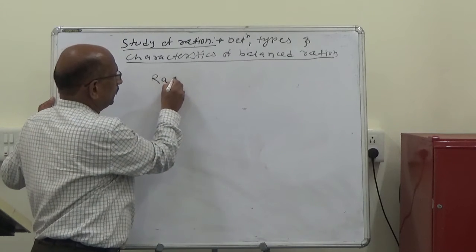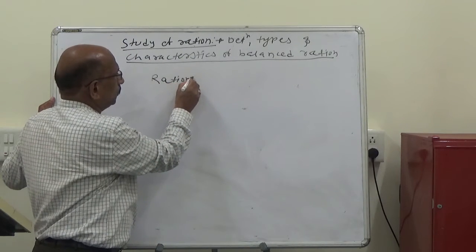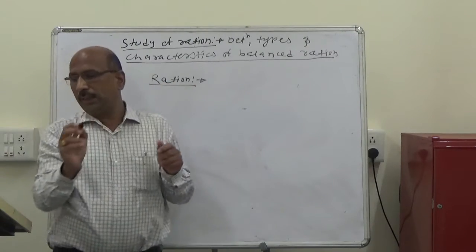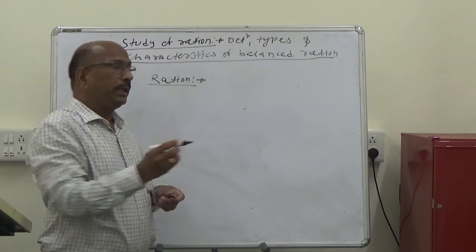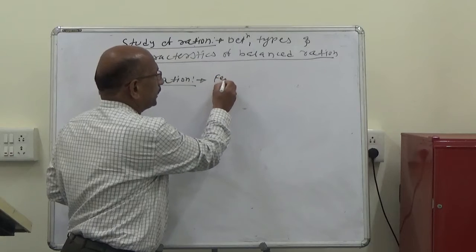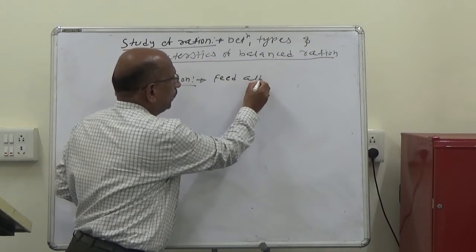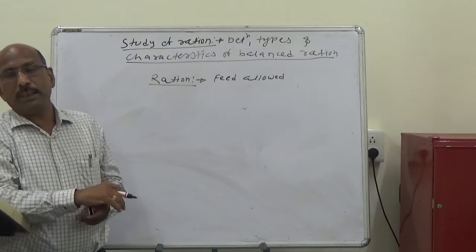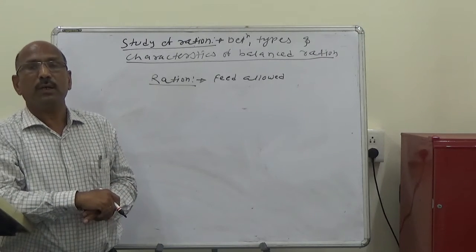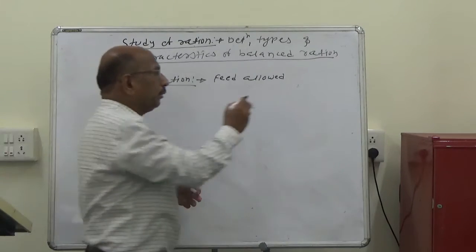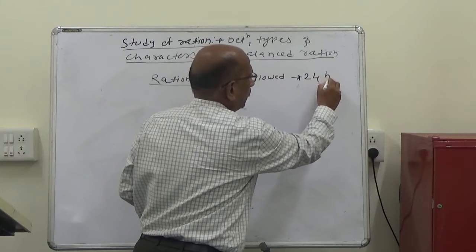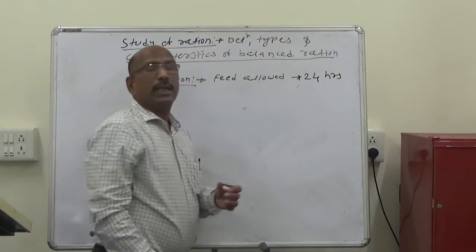So what is meant by the rations? The rations can be defined as the feed allowed to the given animals. The feed allowed for a given animal for 24 hours, that is called the ration.